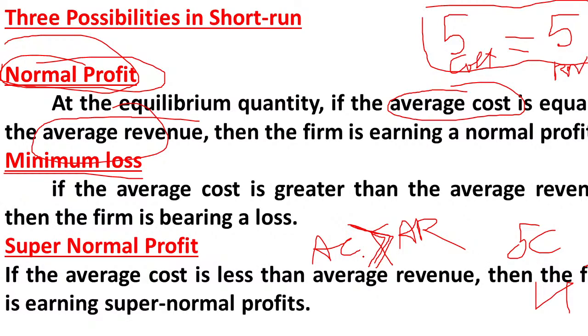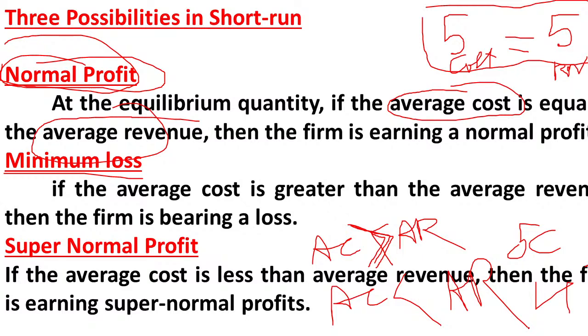Next, in the short run, under the perfect competition market, the firm can also make supernormal profit. Supernormal profit means the firm is going to earn a higher level of profit. In this case, the average cost is less than average revenue, meaning average revenue is higher than average cost.